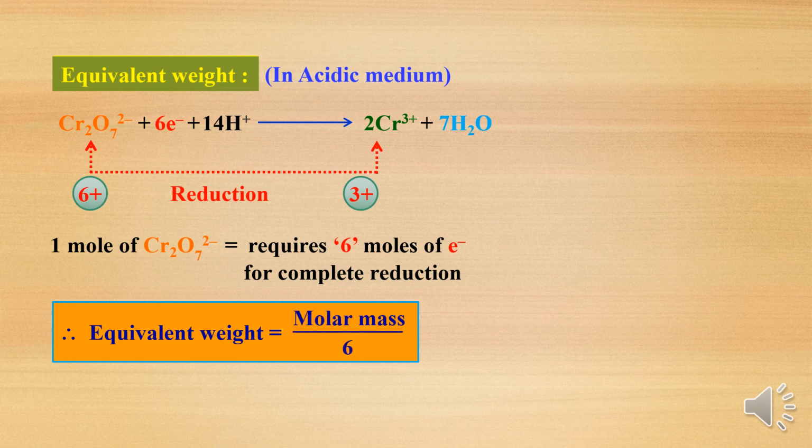Then equivalent weight is equal to molar mass divided by 6. The molar mass of potassium dichromate is 294. Then 294 divided by 6 is 49. So 49 grams dissolved in 1 liter gives 1 normality. Equivalent weight is mainly used in normality. You have studied molality, but mainly we use normality. So the equivalent weight of potassium dichromate in an acidic medium is 49.